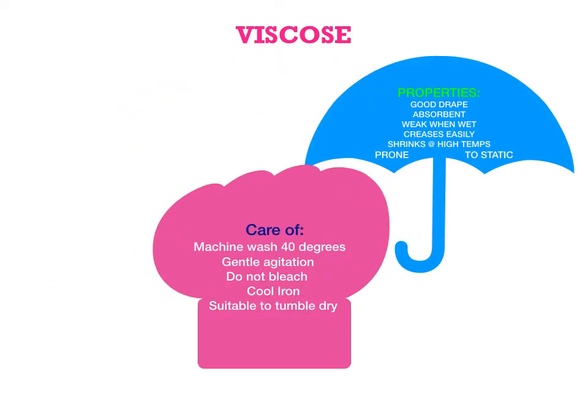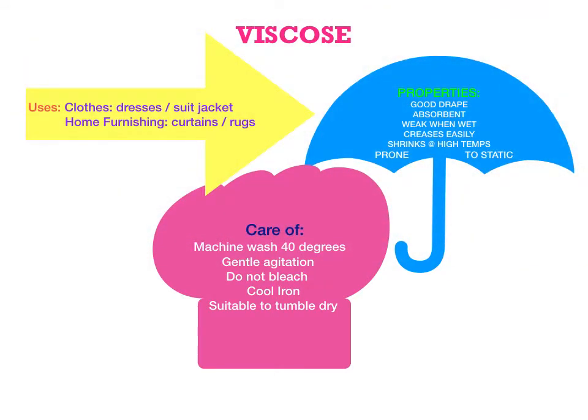To care for it, it can be machine washed at 40 degrees with gentle agitation. It should not be bleached, use a cool iron, and it is suitable to tumble dry. Its uses in clothes would be dresses or suit jackets, and home furnishings would be carpets or rugs.